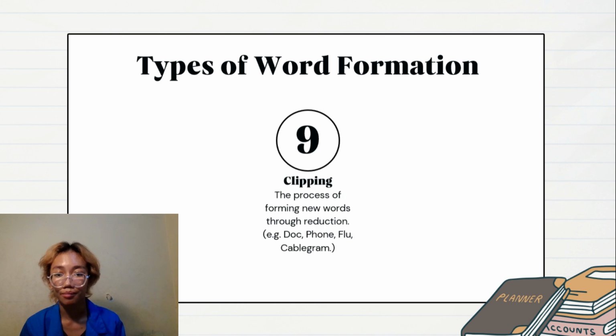And then the last type of word formation is clipping, which is the process of forming new words through reduction. For example, the word "doc" is based on the word "doctor", and "phone" is based on the word "telephone", "flu" is based on "influenza", and "cablegram" is based on "cable telegram".